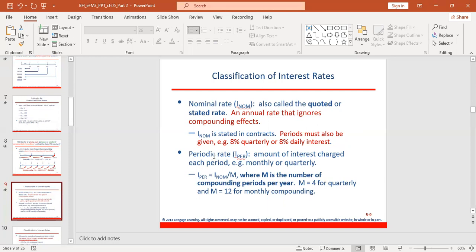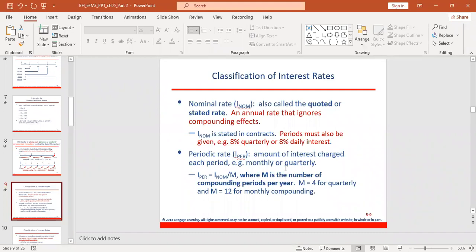Another type of interest rate is called the periodic rate. The periodic rate is the amount of interest charged each period, e.g. monthly or quarterly. So you can see the difference. In the case of the nominal rate, it is quoted and stated the way it is. For the periodic rate, it is charged each period.